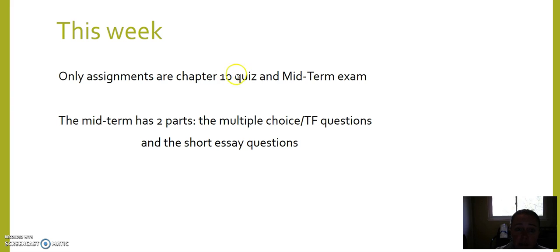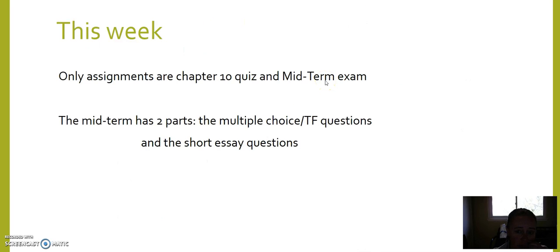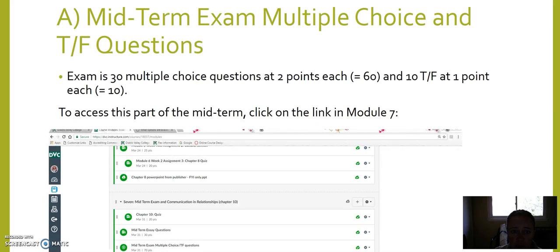However, I recommend that you do the Chapter 10 quiz first before you do the midterm, because there are questions on the midterm that are about Chapter 10. So if you have just read Chapter 10 and done that quiz, that's going to help you do better on those questions for the midterm. The midterm has two parts. Some of it is multiple choice questions and some of it is short essay questions.